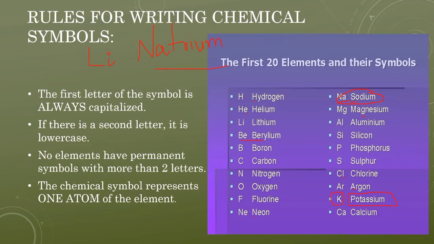Why? Because the element potassium also does not derive from the English name, but from the Greek or Latin name that is called kalium. That is why we write the first letter K. Sodium is derived as Na, that is natrium. Potassium is derived from the name kalium, so that is K. Then calcium Ca.